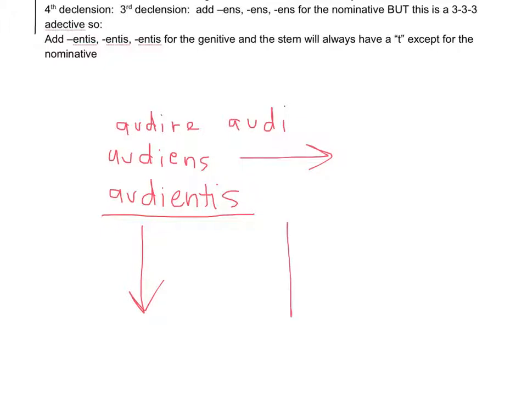The masculine and feminine behave just like they did in the other conjugations, and the neuter behaves just like it did in the other examples shown earlier.